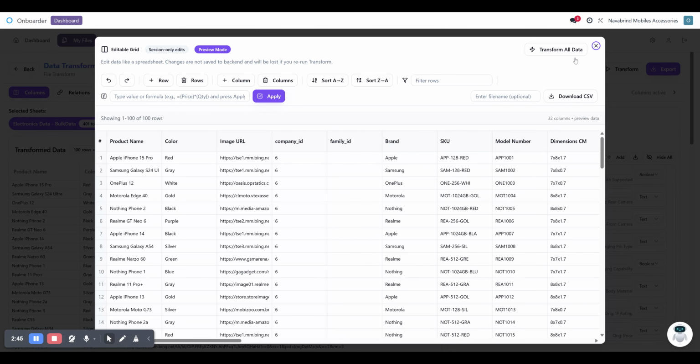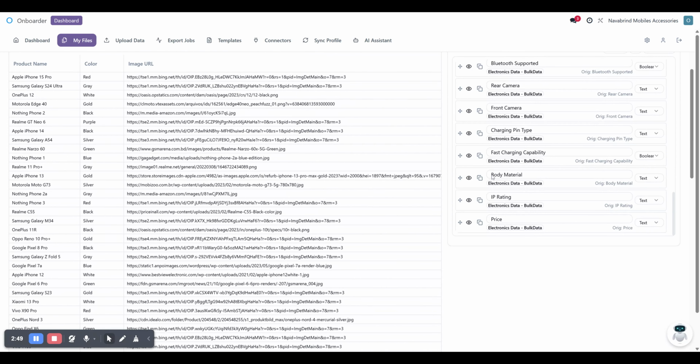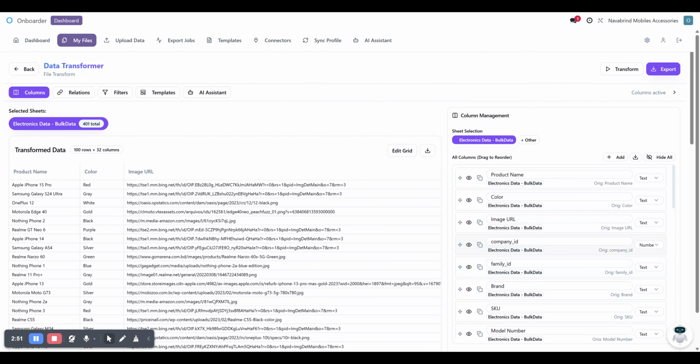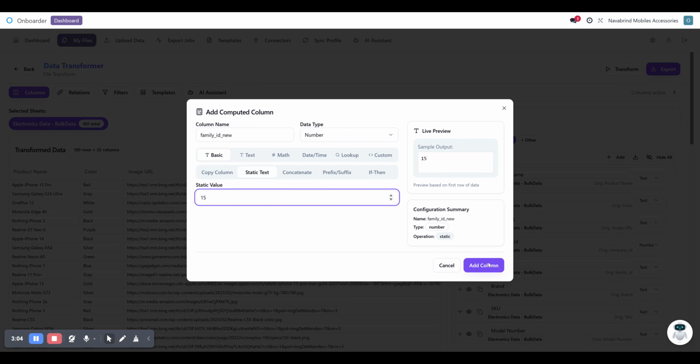If I want to introduce a new column like family ID underscore new, I will choose its column type as number, and then I can mark it as 15 as my family, because I have already configured that in my Odoo system.